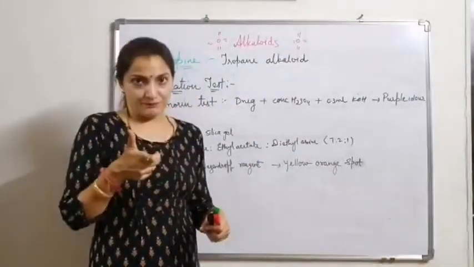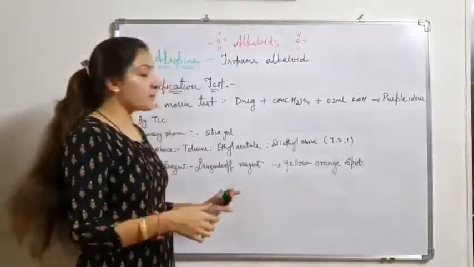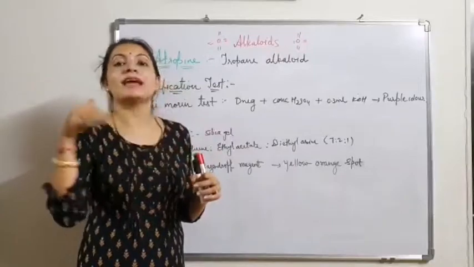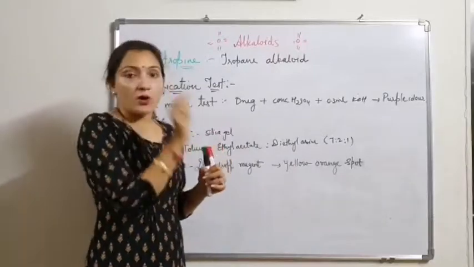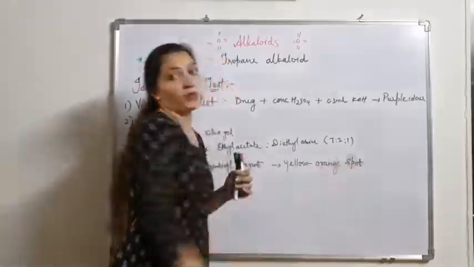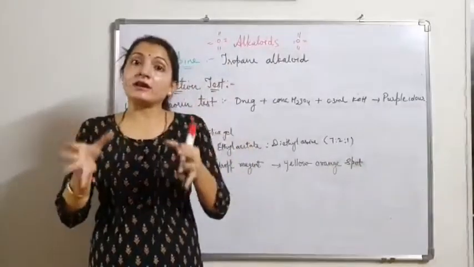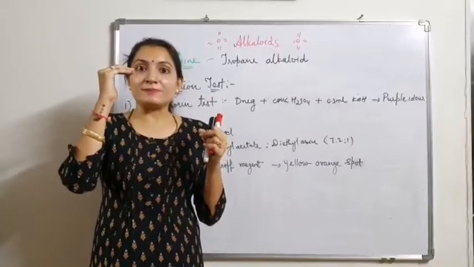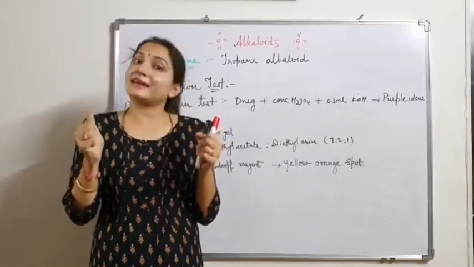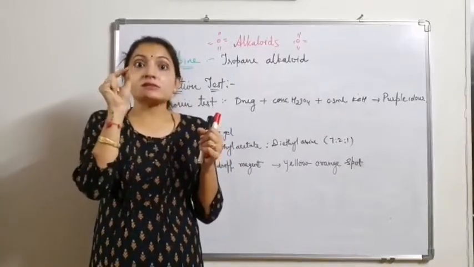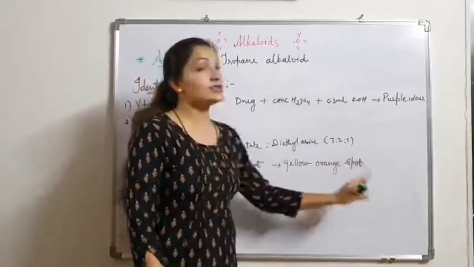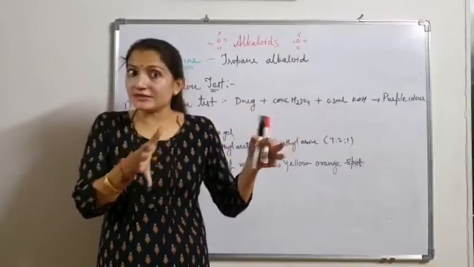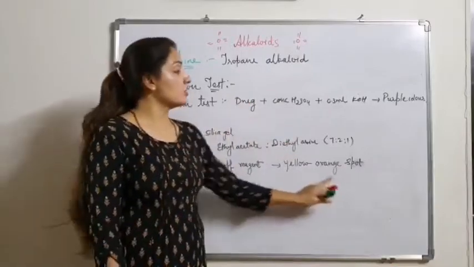When we spray Dragendorff's reagent on the spots, the standard atropine and the test atropine spots give a yellow-orange color. The sample runs on a TLC plate, and when we spray with Dragendorff's reagent, the spot is converted into yellow-orange color because of atropine. If atropine is not present, it doesn't give yellow-orange color.